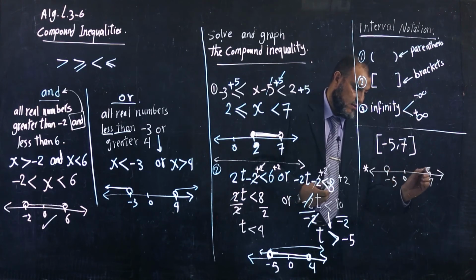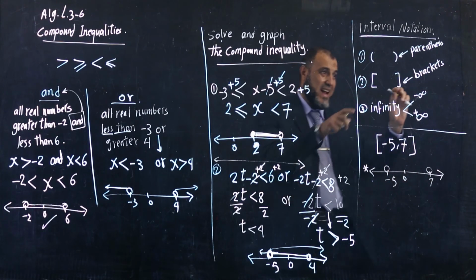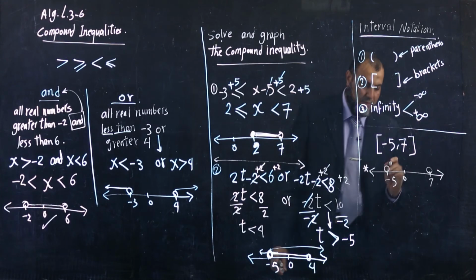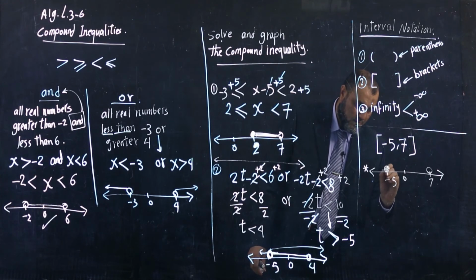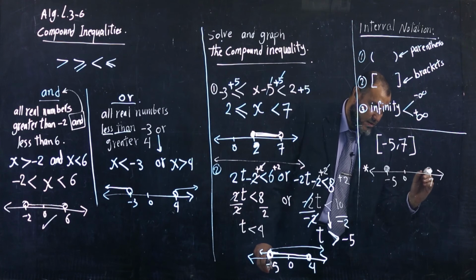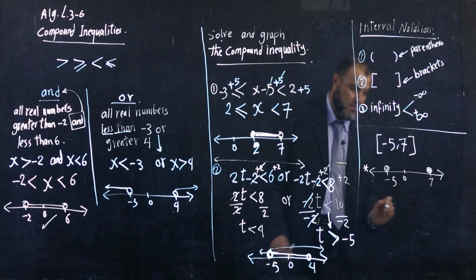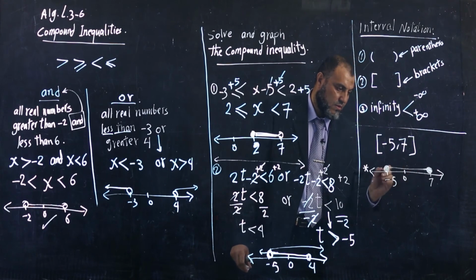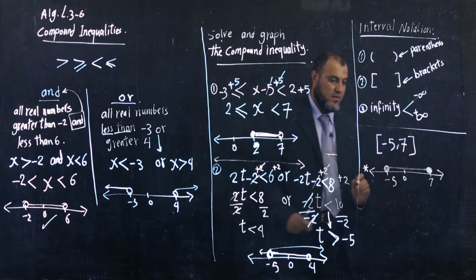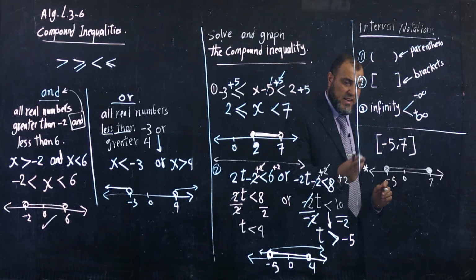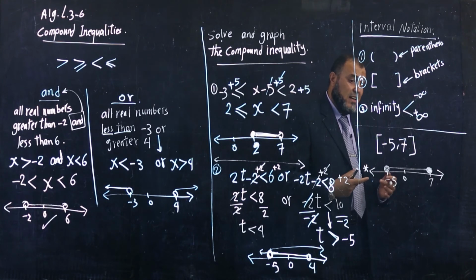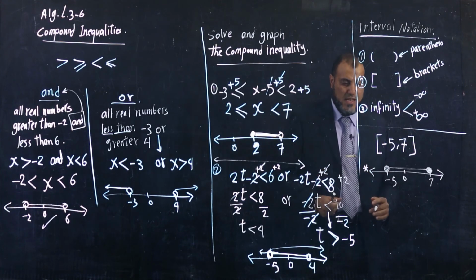Put 2 circles. I said brackets are used when we have equal, so I must close the circles. After that we connect the 2 points. This is the graph of this interval notation. How to write the compound inequality now?